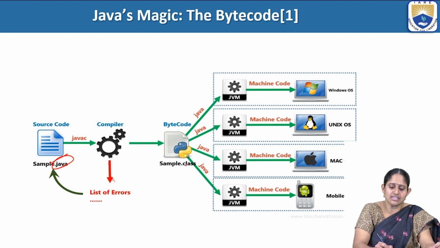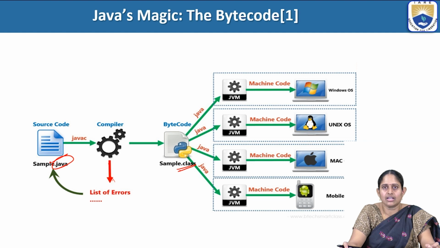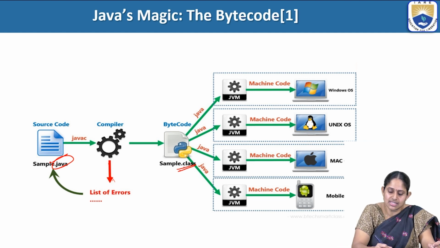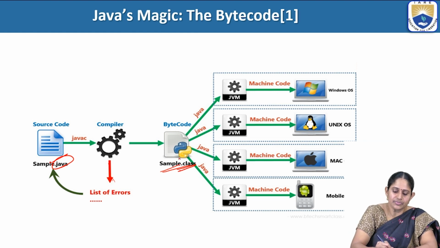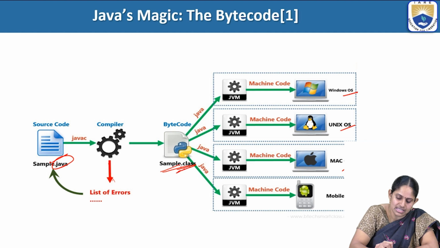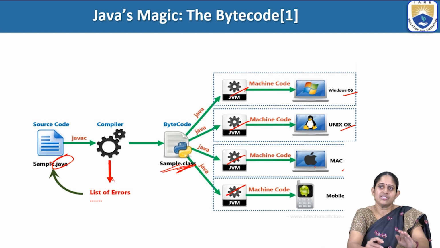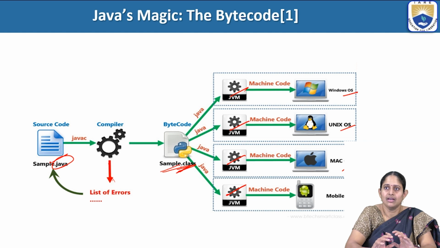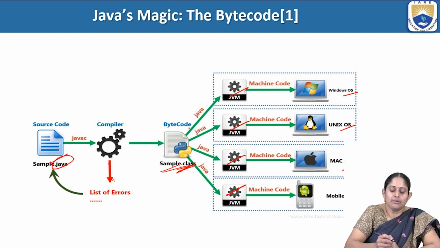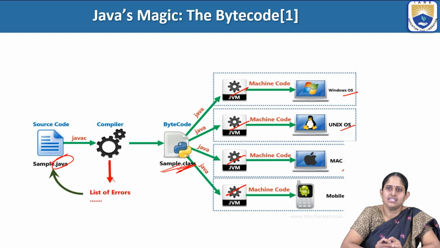Once it is without errors, it will create a file with a dot class extension. This file is called the bytecode, which is an intermediate code. Now let's say we have JDK installed over an OS, that is Windows, Unix, Mac, etc. The same dot class file can be executed by the different JVMs installed inside the OS. So this is what makes Java different from C and C++. The magic of Java is about the bytecode and the JVM.